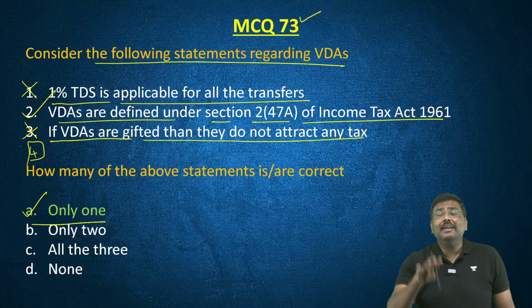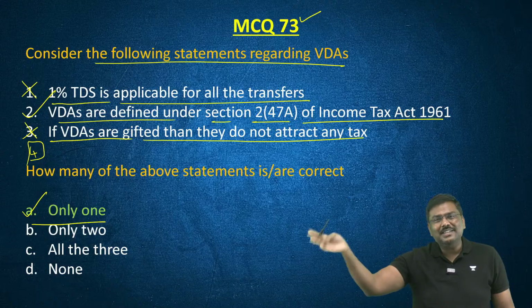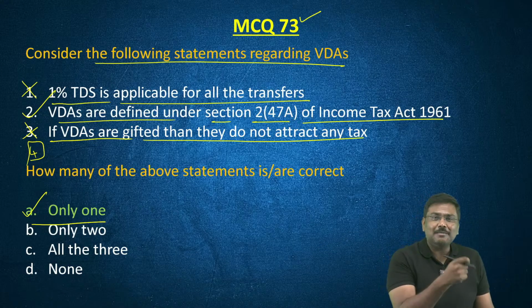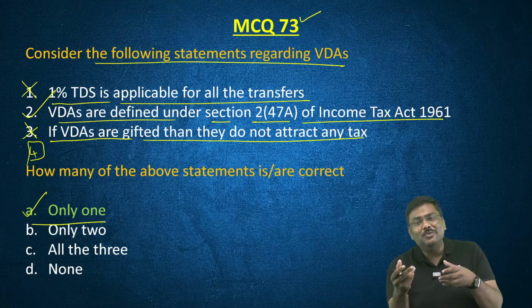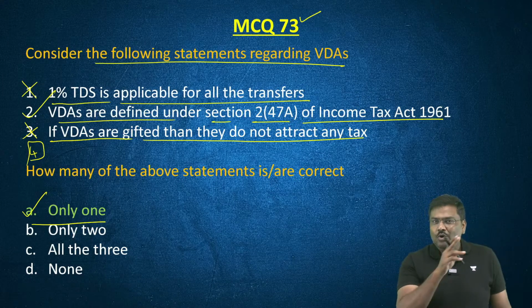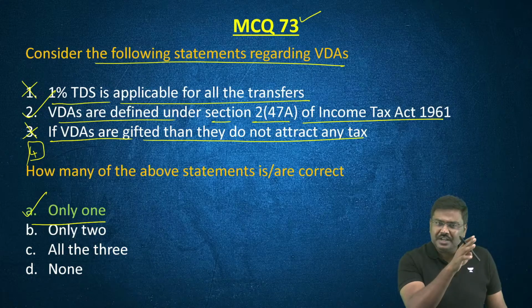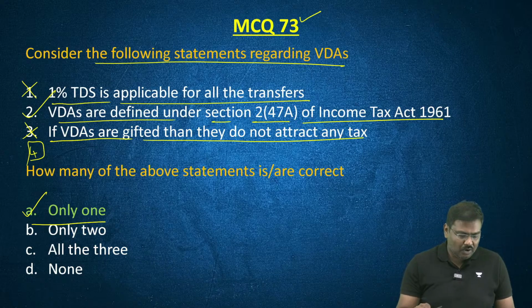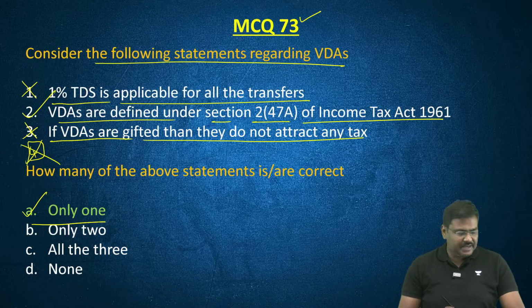So I hope you understand. Just imagine if that was true: whenever you purchase something, or you hold cash and its value changes, the government would impose a tax. No. The CBDCs, I've already told you, currencies issued by the governments or the central banks, are not part of VDAs as of now. So even the 4th statement is incorrect.